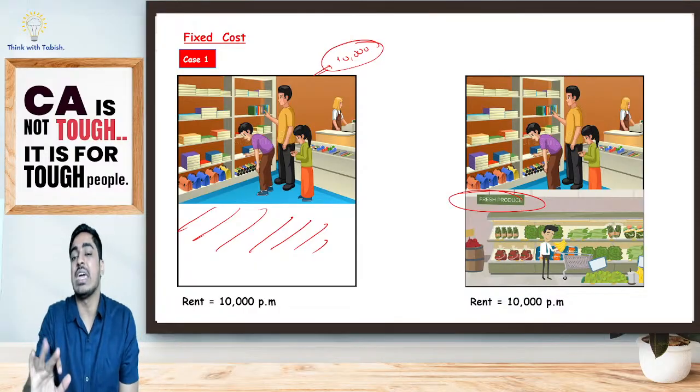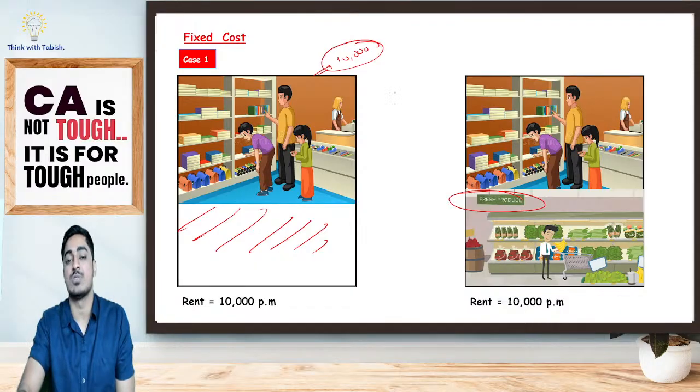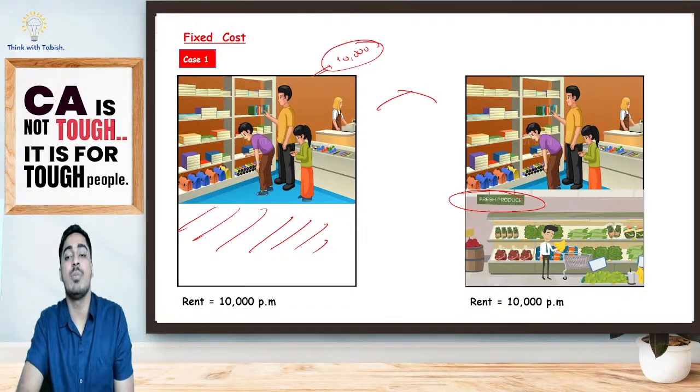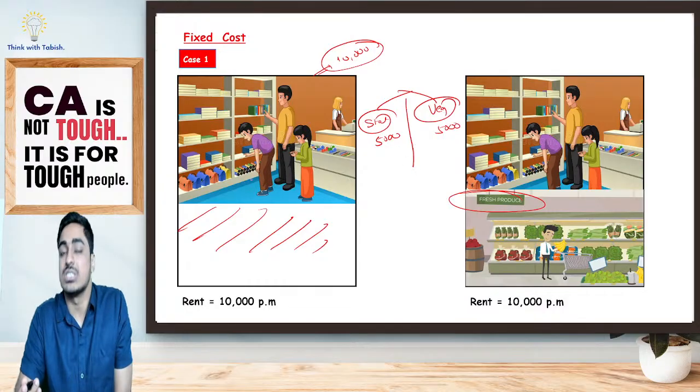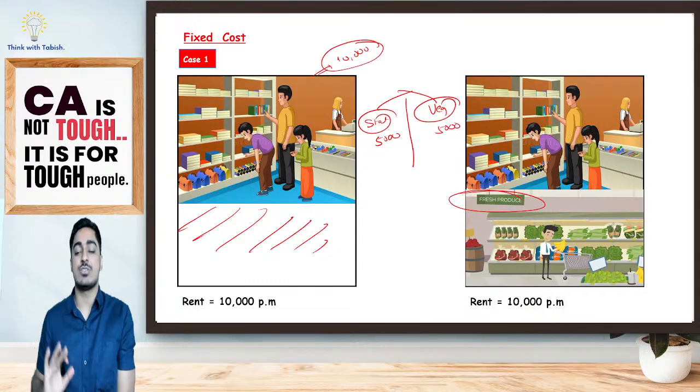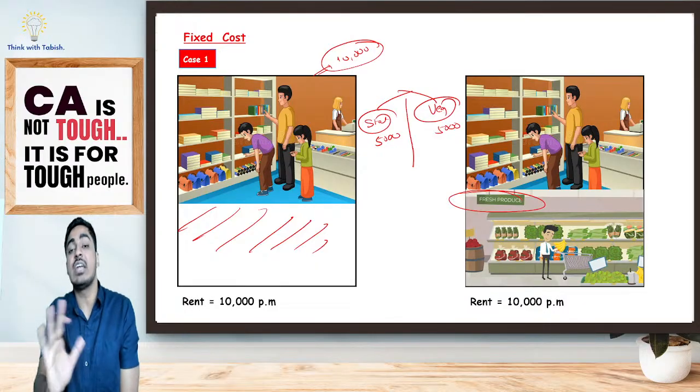But just for accounting purpose, when I am showing my rent in my books, I am telling for stationery, the rent is 5,000. For vegetables, the rent is 5,000. I am just allocating my fixed cost. But to take that decision, that cost is not incurred.